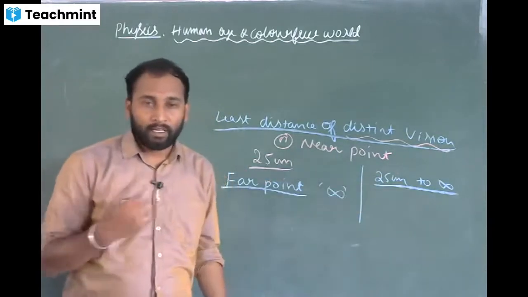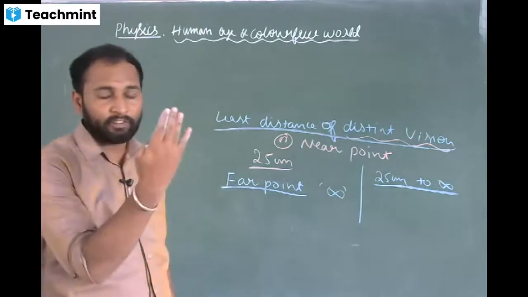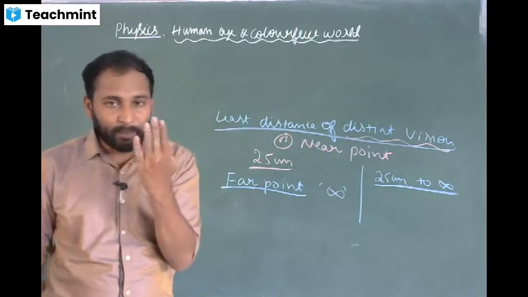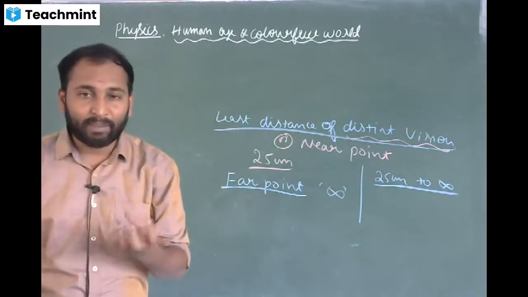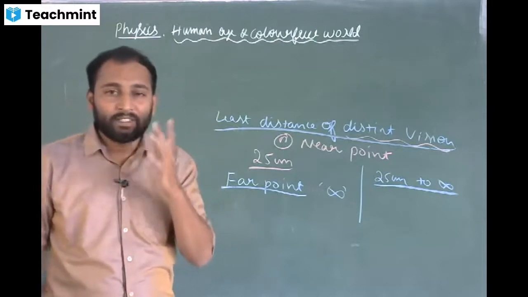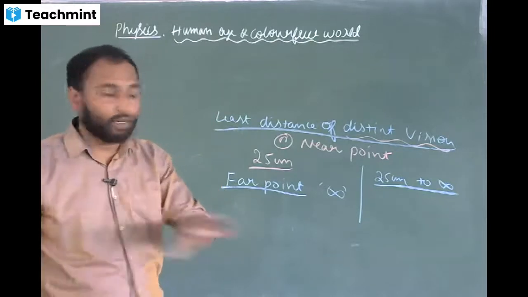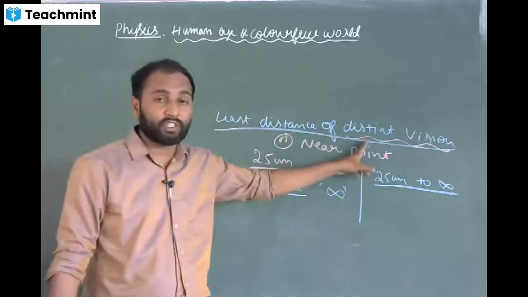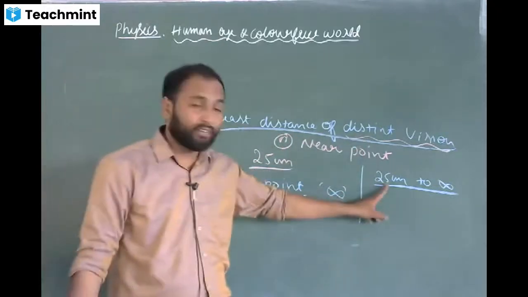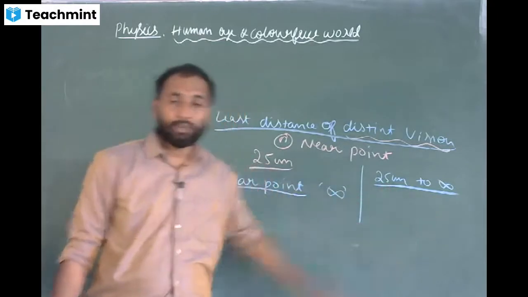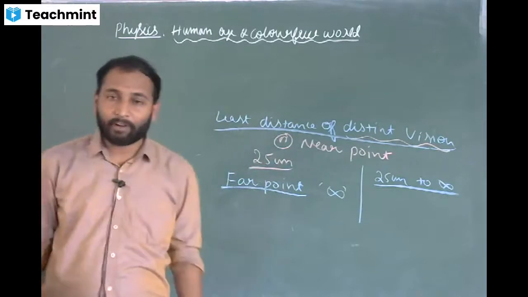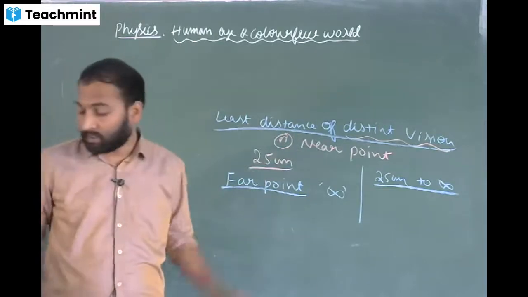Take me for example, I can see from 25 centimeter to infinity. If I hold it at 20 centimeter also I can see, but after some time due to the stress I will start feeling pain. If there is a stress, we don't call it as least distance of distinct vision. Without stress we can see properly from 25 centimeter to infinity. So this is about least distance of distinct vision, far point and power of accommodation. Do you have any doubts with this?